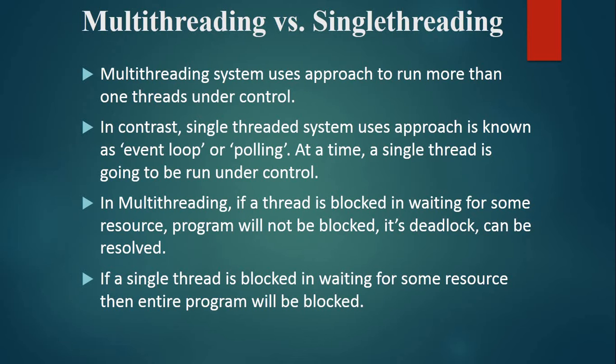In multi-threading, if a thread is blocked waiting for some resources, the program will not be blocked, and deadlock can be resolved. Two threads are working simultaneously, so if one thread is blocked, the second thread can work simultaneously without other interaction. If a single thread is blocked waiting for some resource, then the entire program will be blocked. A single-threaded system will be blocked if some resource is needed by the single thread.